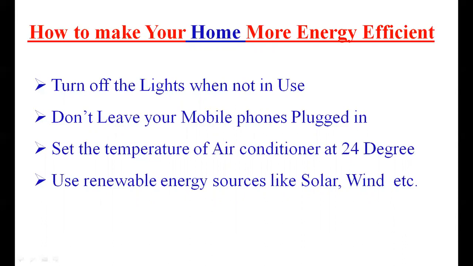Don't leave your mobile phones plugged in all the time; plug them in only when needed. And the air conditioner you can set at 24 degrees Celsius, which is the best method for energy efficiency in the case of air conditioners.